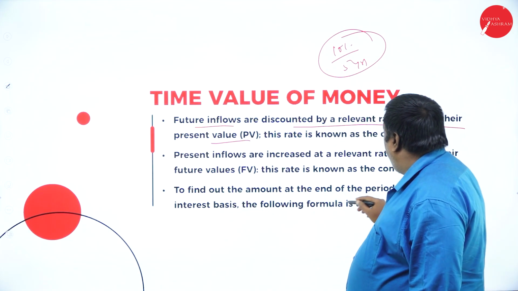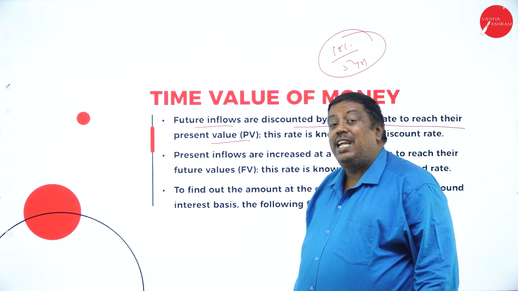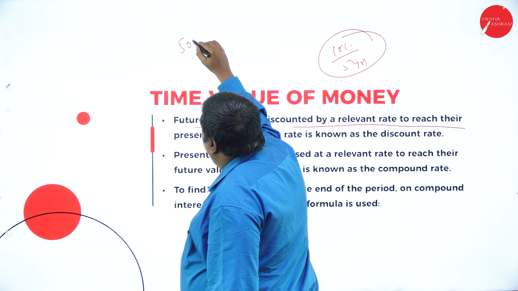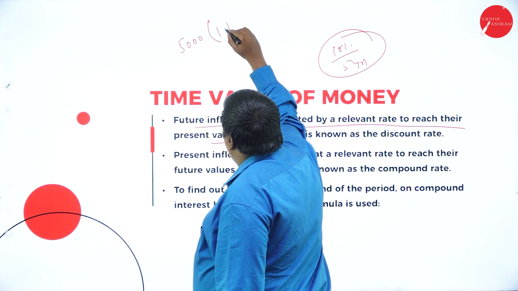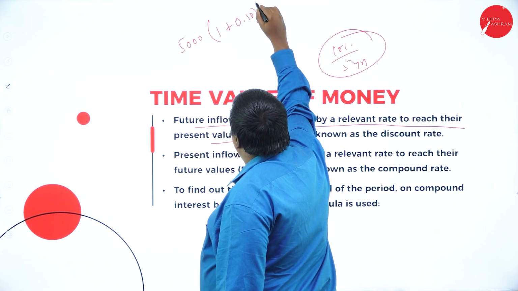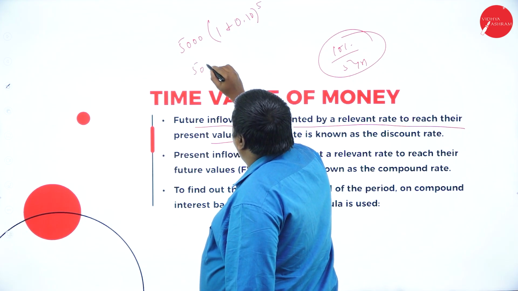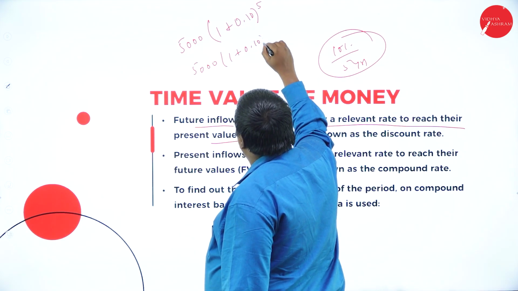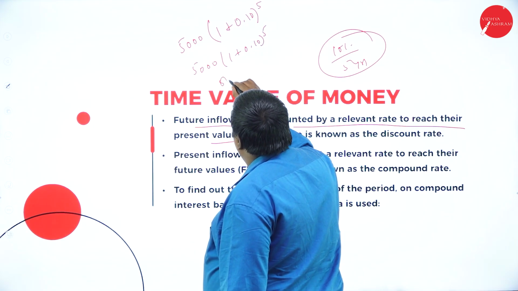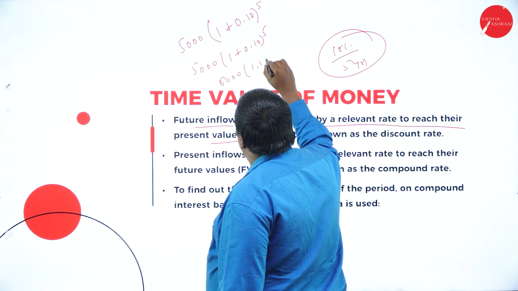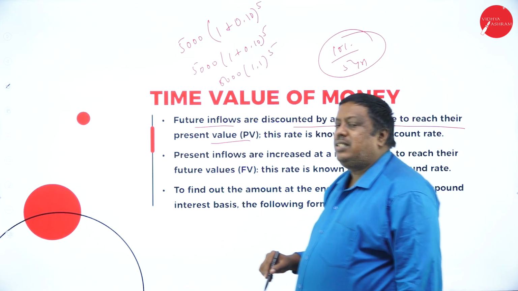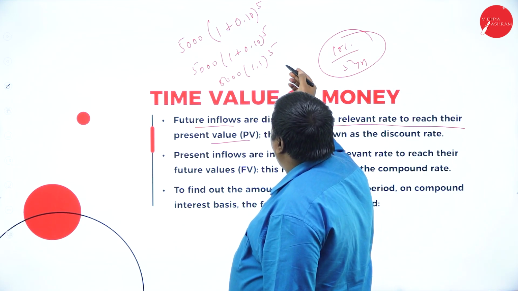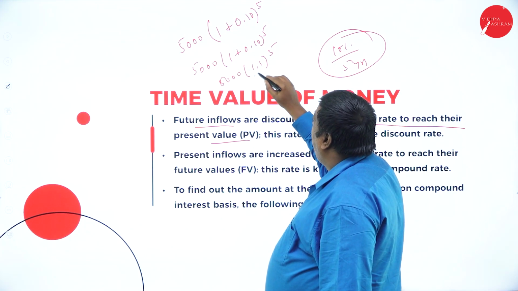To find the amount at the end of the period on a compound interest basis, for example: 5,000 into 1 plus 0.10 to the power of 5. That is 5,000 into 1.1 to the power of 5. I have to calculate what the amount will be after 5 years at the rate of 1.1.